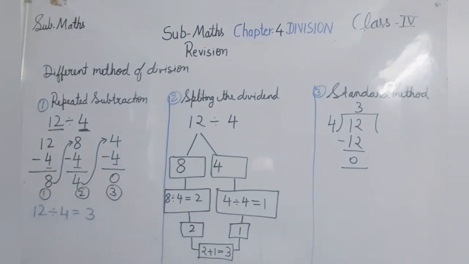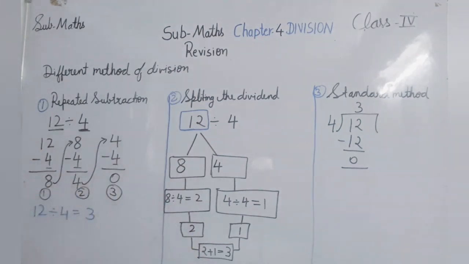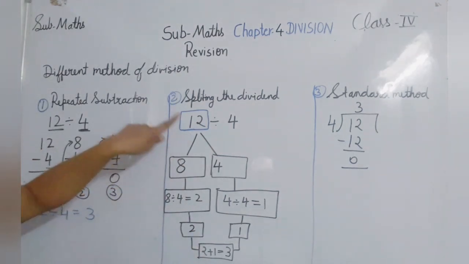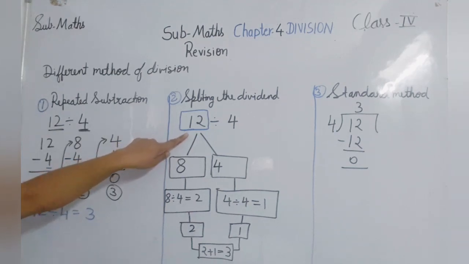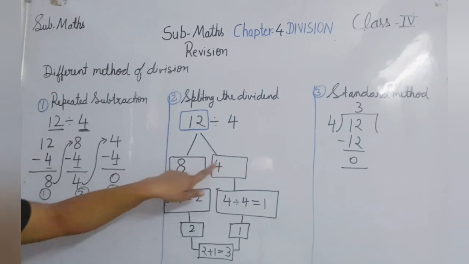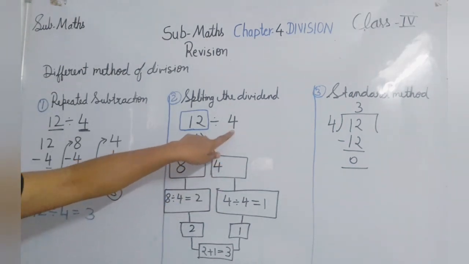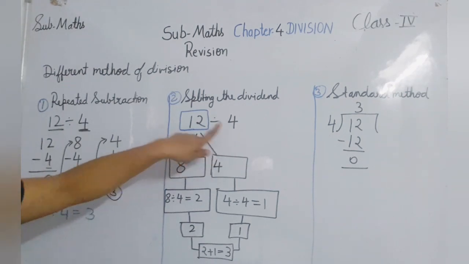Now the second is splitting the dividend. In this method we split the dividend into 2 parts. But when we split the dividend, these two parts should be completely divisible by the divisor.